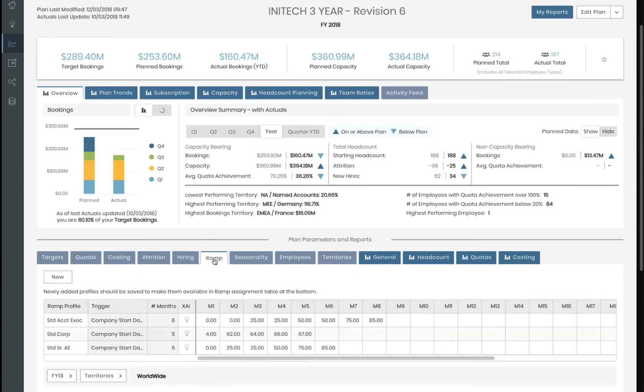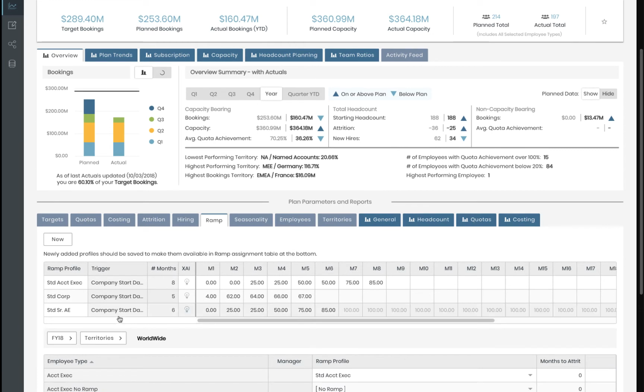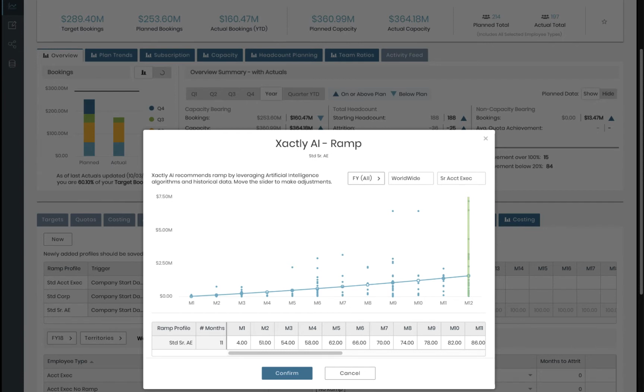I also have assumptions for things like ramp. So you can see in my system right now, I'm saying that I expect it to be somewhere around a 6-month ramp. And as a high growth company, there's a lot of hiring and a lot of people coming on board where this ramp becomes very important. So what I'm going to ask the system to do is to add some artificial intelligence to it. By clicking on this link, it's actually going to give me a report that shows me how my employees have performed in the past.